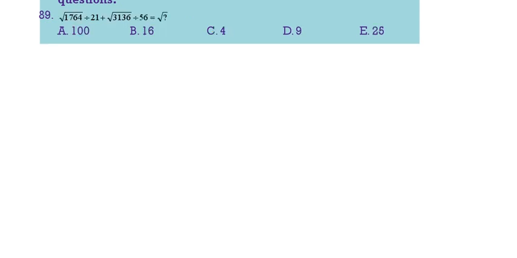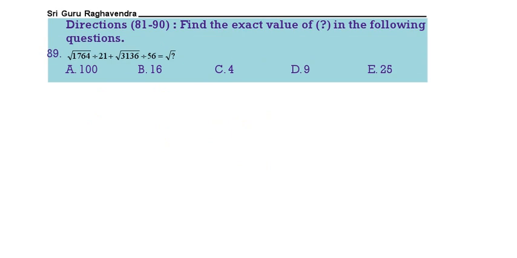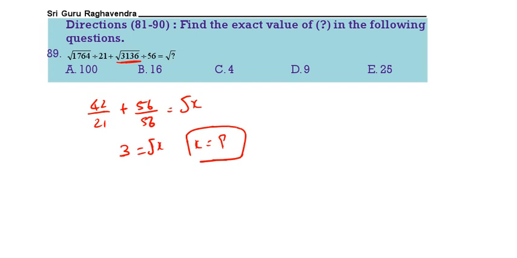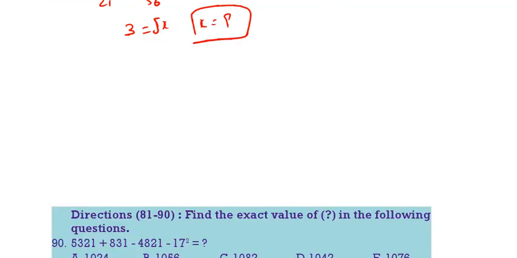89. Root 1764. What is the root value for 1764? 42. 42 by 21 plus root of 3136, 56, is equal to root x. This is 3 is equal to root x. X is equal to 3 square. 3 square value 9. Next question, 90.